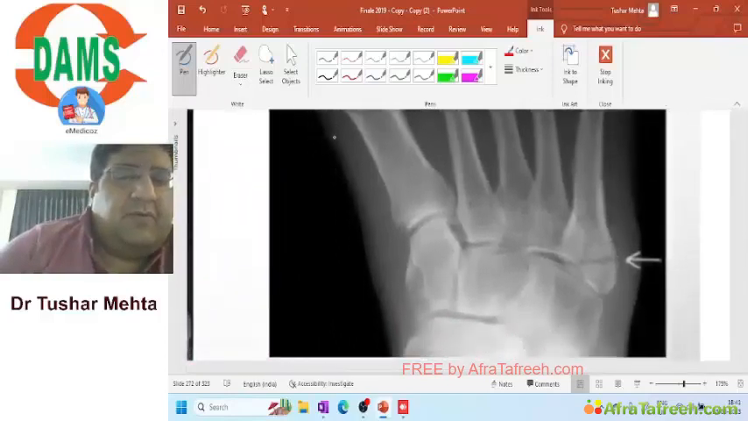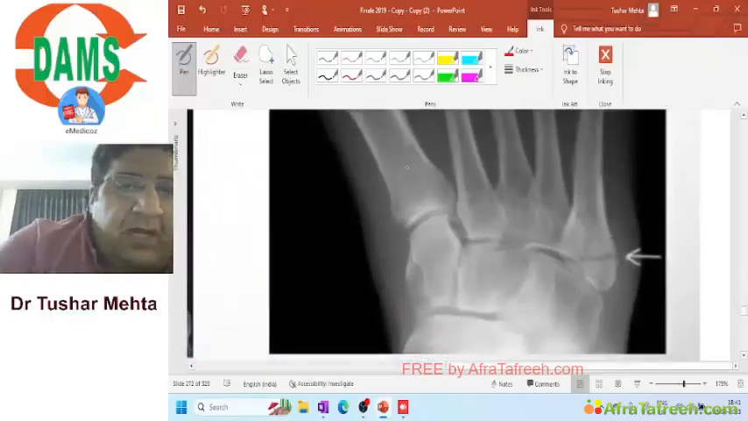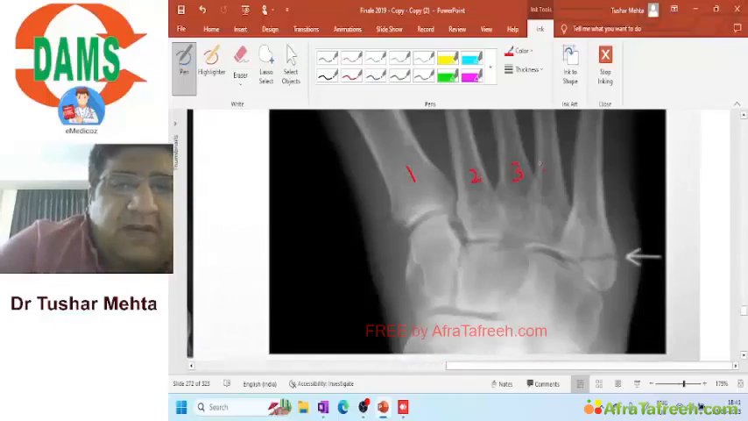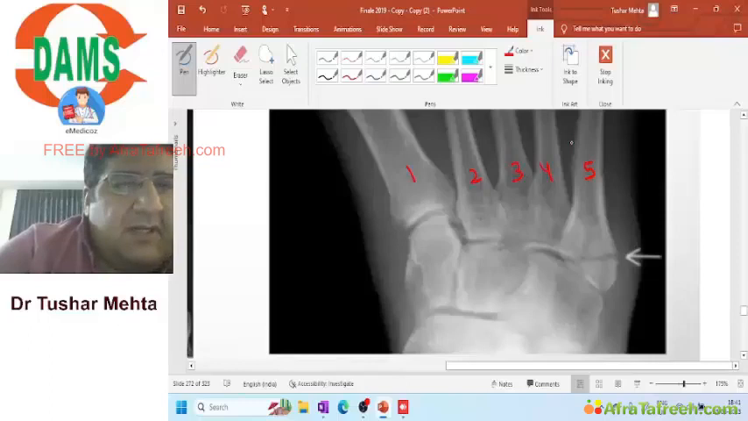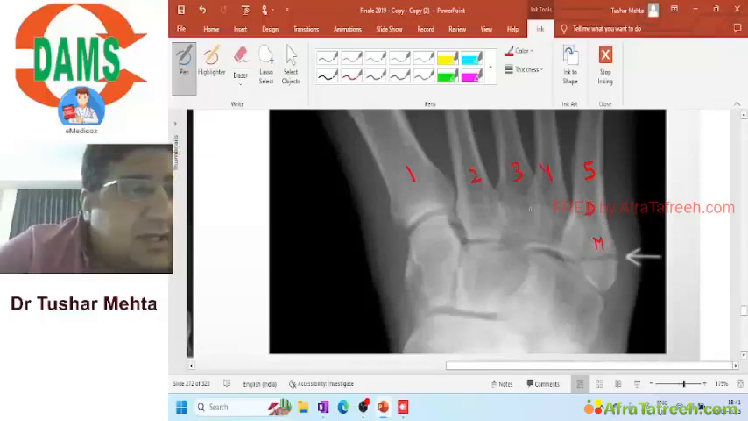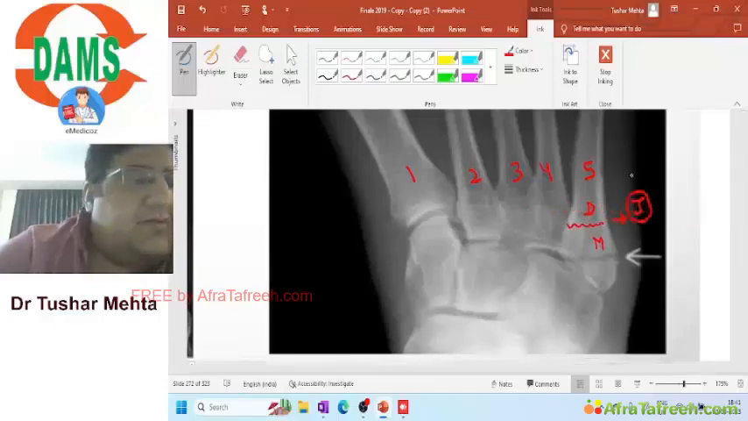But before pseudo-Jones fracture, are we talking about the fifth metatarsal here? Yes. The base of the fifth metatarsal. Now in this base of the fifth metatarsal, what is this area? Metaphysis. What is this area? Diaphysis. If I would have drawn a fracture line here, you would have said very clearly, sir, Jones fracture.